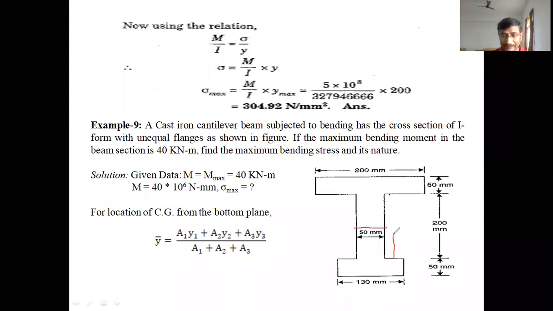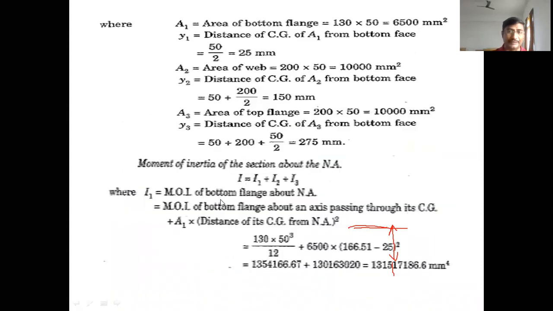That means from this place to this place is 100 mm. So remaining distance is 50. Total distance of center of gravity of second area from bottom face is 150. So Y2 is 150, 50 plus 200 by 2 is 150 mm.